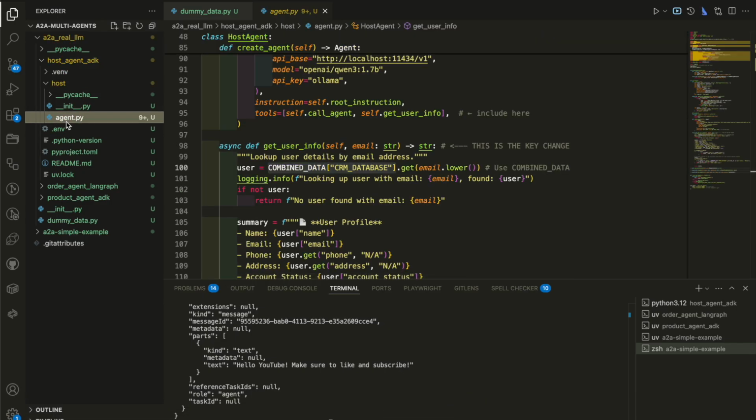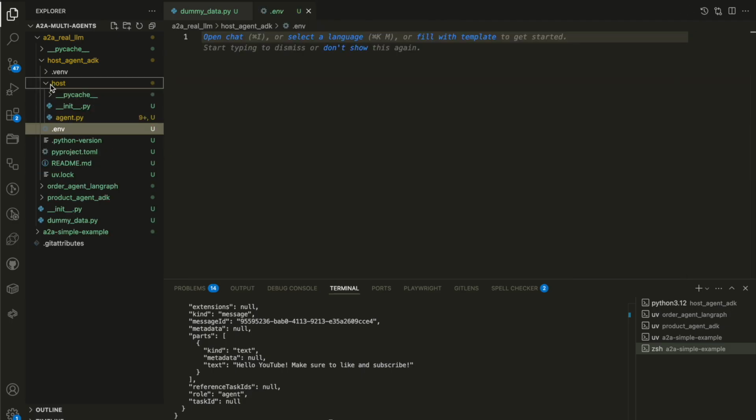This is a must-have structure for the ADK agent. Now this is particular to ADK agents. Don't get it confused. This is nothing about the A2A protocol at all. This is just specific to ADK agents. You must have your folder, and in that folder, you must have the init.py and the agent.py.